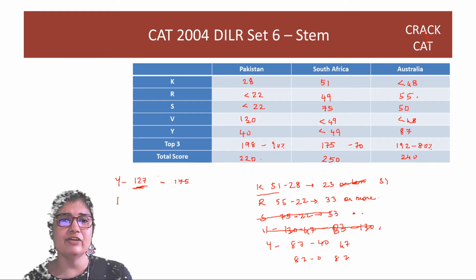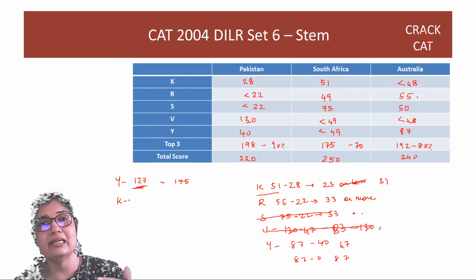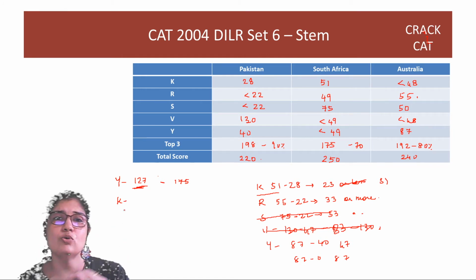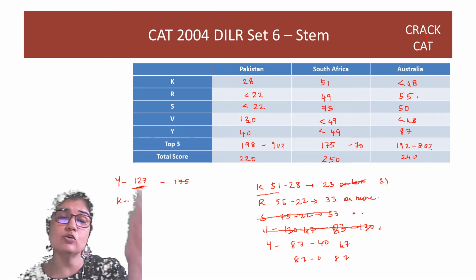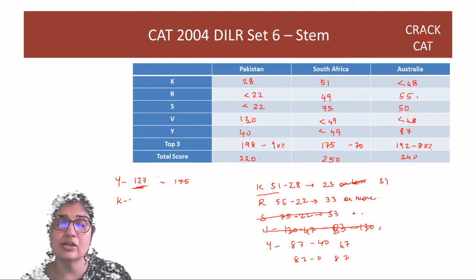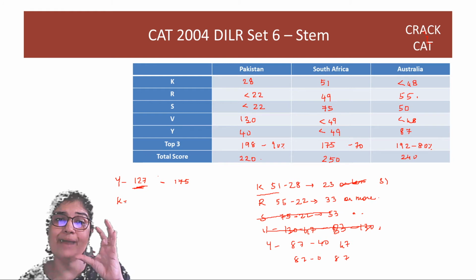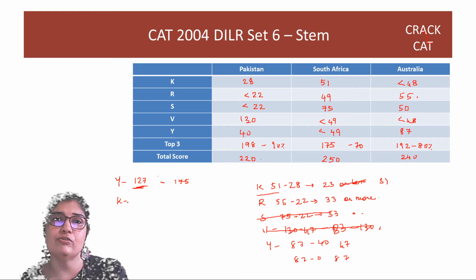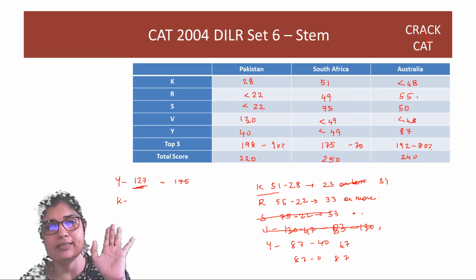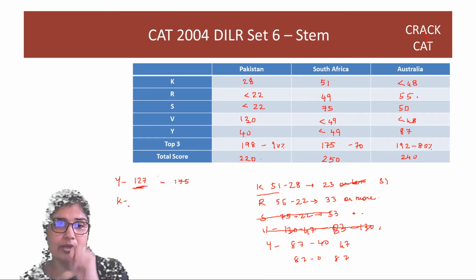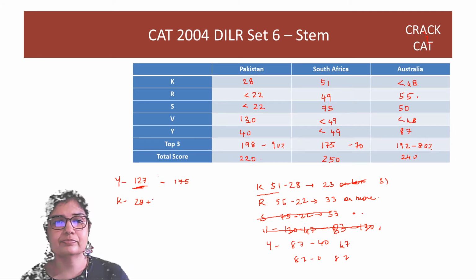So now if I check for KEF, to show definitely less, I have to find the maximum score of KEF. I can't find the minimum score of KEF, right? Because what if he scores more than that? Then he may score more than Yuvraj. To show that KEF has definitely scored less than Yuvraj, I need to compare the maximum of KEF with the minimum of Yuvraj. So Yuvraj's minimum is 127. What is the maximum that KEF can score? KEF can score 28 plus 51 plus 47, right? Actually, he can score 48 also, so we'll work with 48.